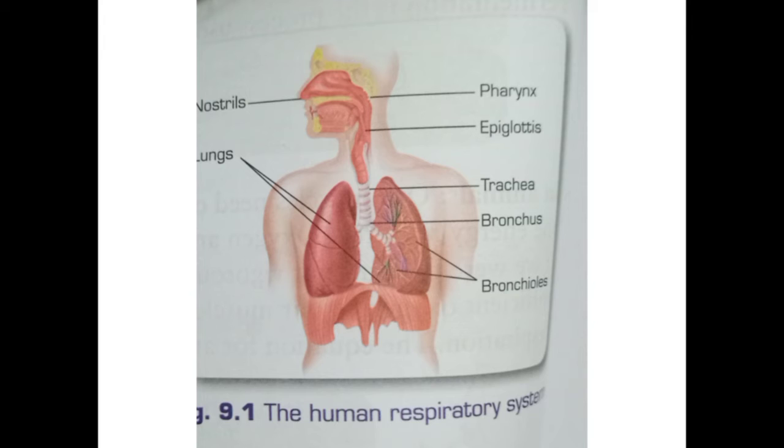Trachea. The air from the nose passes through the pharynx to the trachea. Trachea is also known as windpipe. It acts like a sieve to filter the fresh air. Trachea is guarded by an opening called glottis, which has a covering called epiglottis that closes when we eat or drink something. Trachea is divided into tube-like branches known as bronchi. The inner layer of the bronchi has tiny hair-like structures known as cilia.